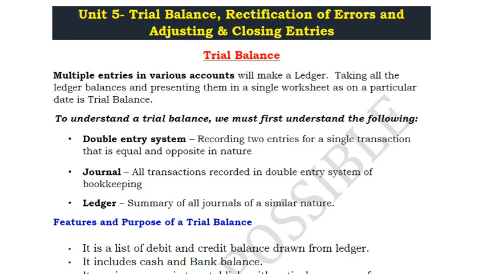So trial balance is nothing but the sum of all your ledger balances. What we have seen in our earlier videos is that there is something called a journal book, wherein all the entries are posted in a serial manner. And in this journal book, we will be posting a debit entry and a credit entry. And those debit and credit balances are nothing but ledger accounts.